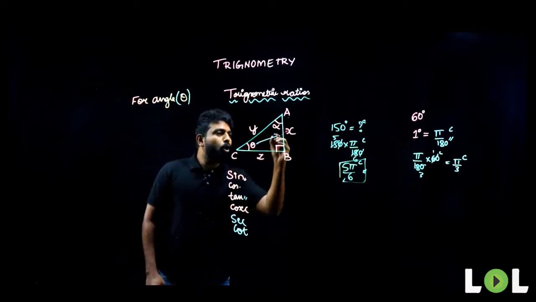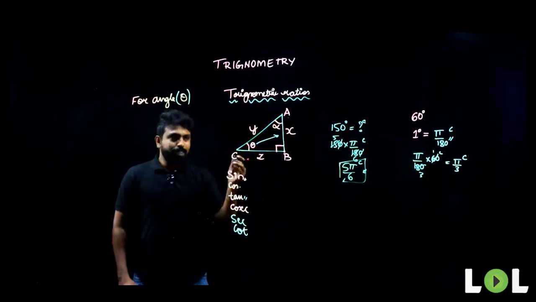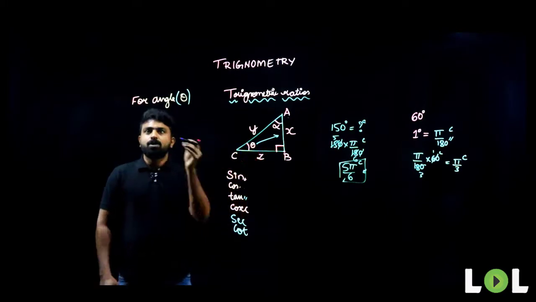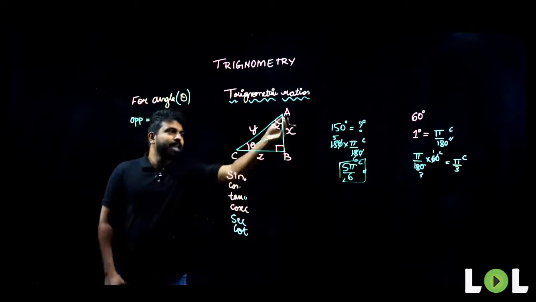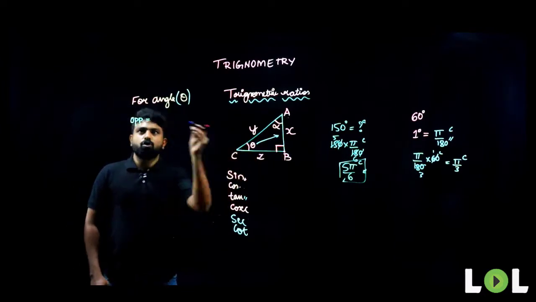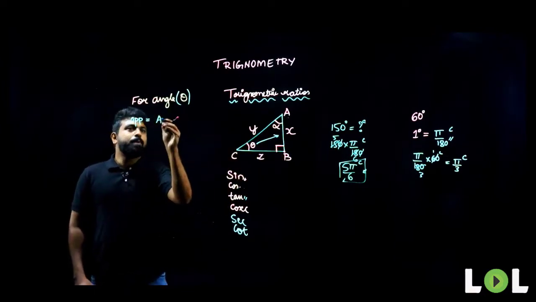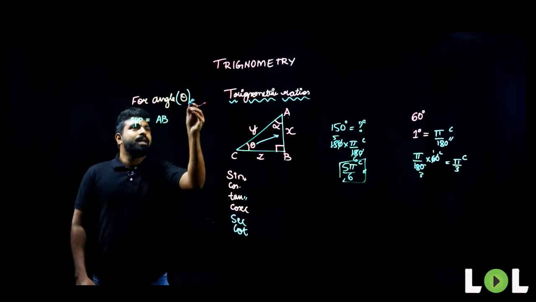So, when you consider angle theta, look at this. Which will be the opposite side of the angle? Which will be the side opposite to angle theta? The side is nothing but AB. So opposite side is always AB when you're dealing with angle theta.